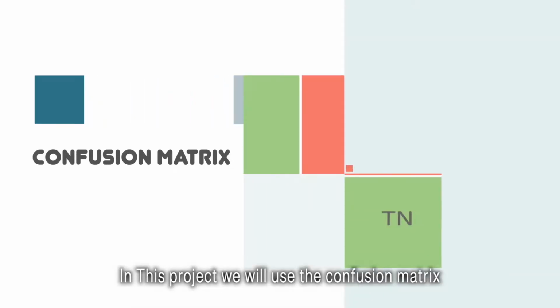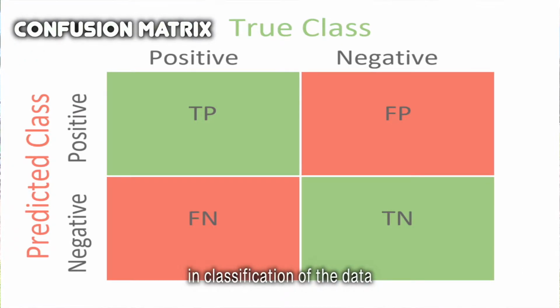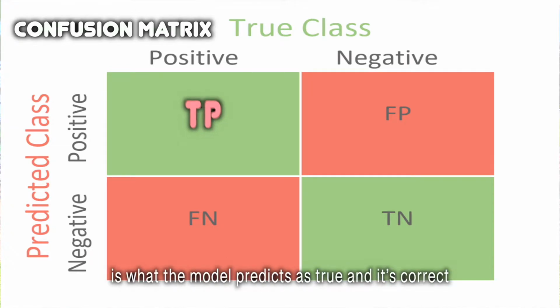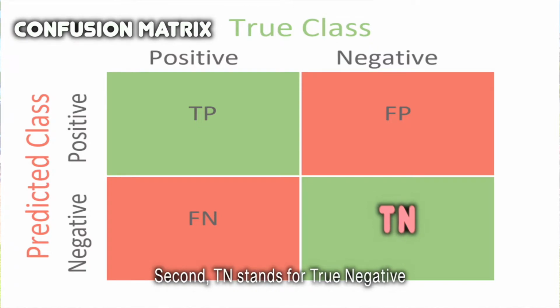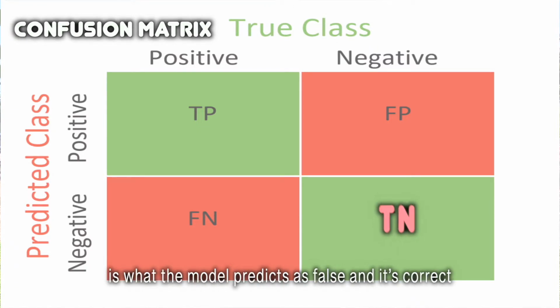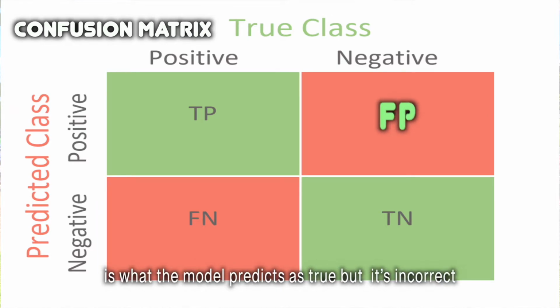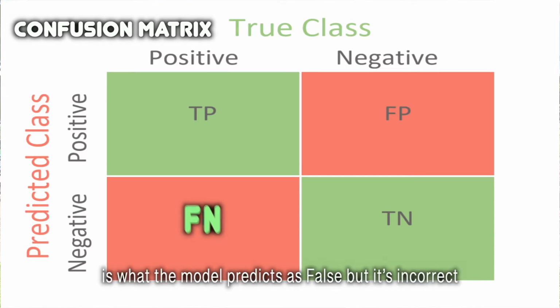In this project, we will use the confusion matrix to measure the ability of our model in the classification of the data. It involves 4 types of data. First, TP, stands for true positive. It's what the model predicts as true and it's correct. Second, TN stands for true negative. It's what the model predicts as false and it's correct. Third, FP or false positive is what the model predicts as true but it's incorrect. Fourth, FN or false negative. It's what the model predicts as false but it's incorrect.